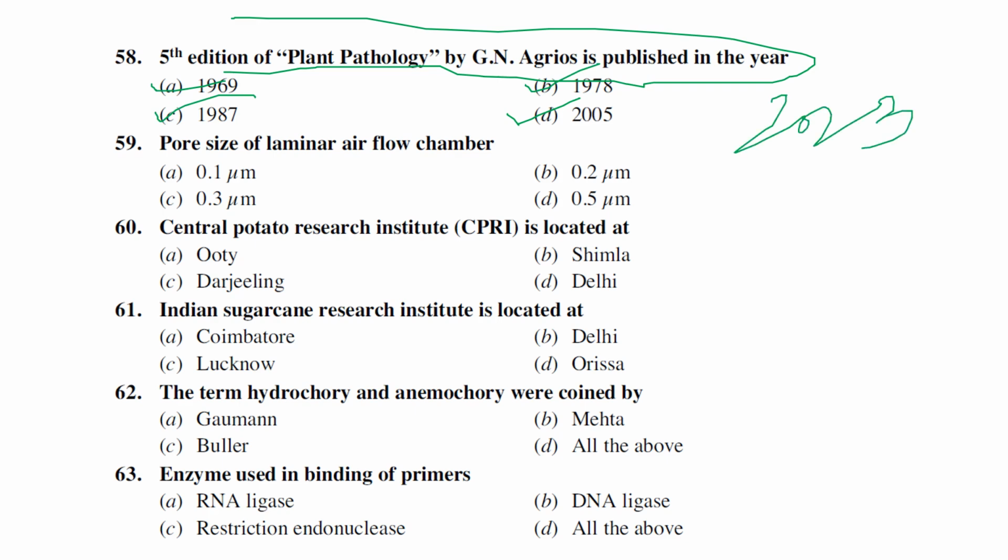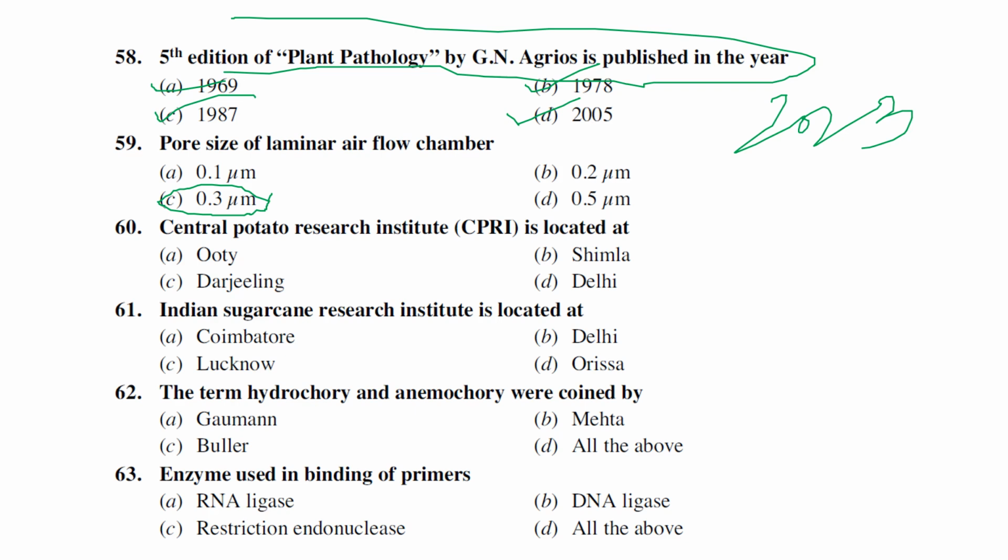Now the pore size of the laminar airflow chamber. What is a laminar airflow chamber? Generally it is considered the heart of the laboratory. You know very well that whatever experiment we perform, we do inside the laminar airflow chamber only. Inside it contains a filter called a HEPA filter, high efficiency particulate air. The pore size of this HEPA filter is around 0.3 micrometer. It's very important: 0.3 or 0.33 micrometer.